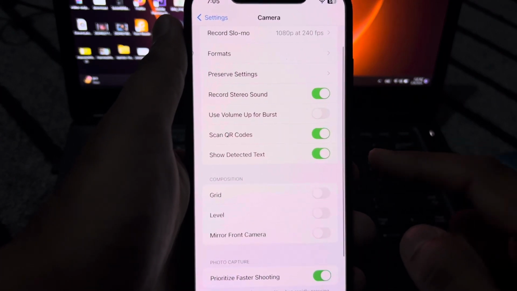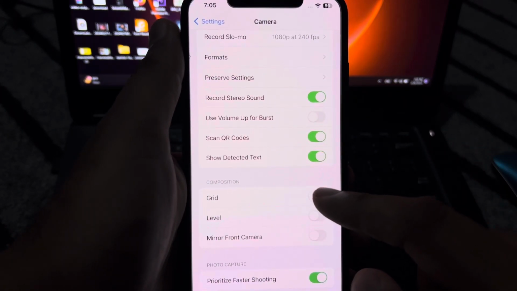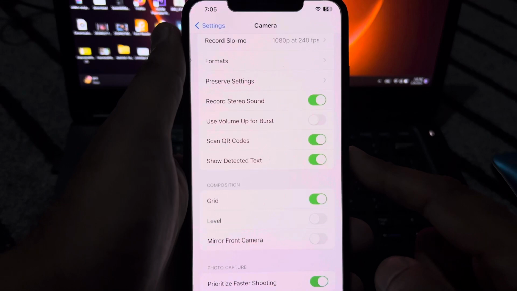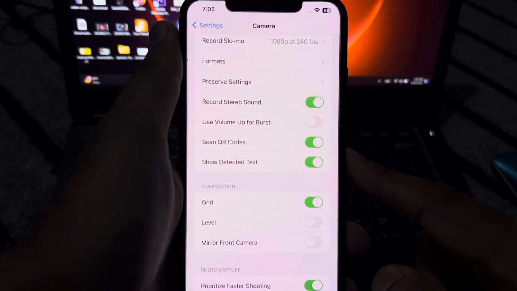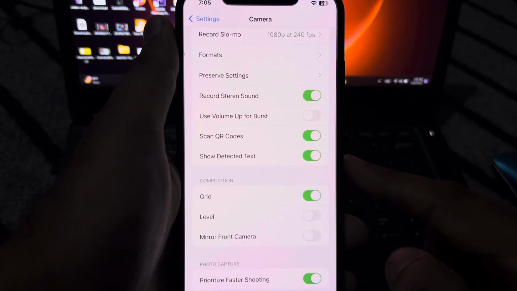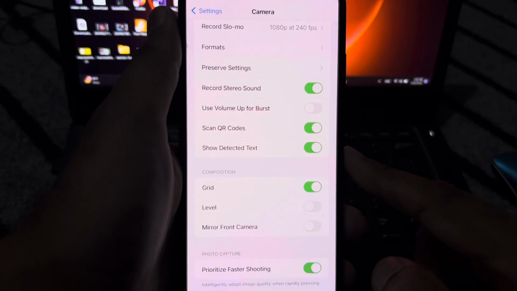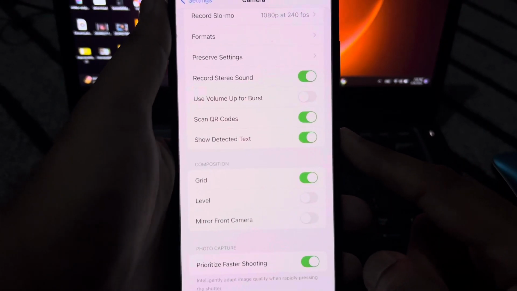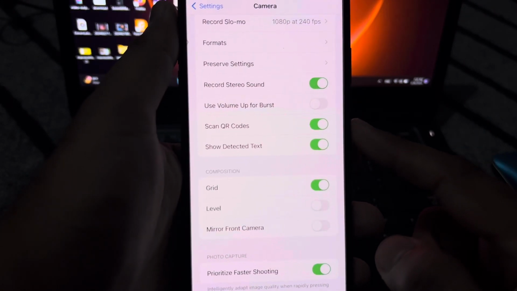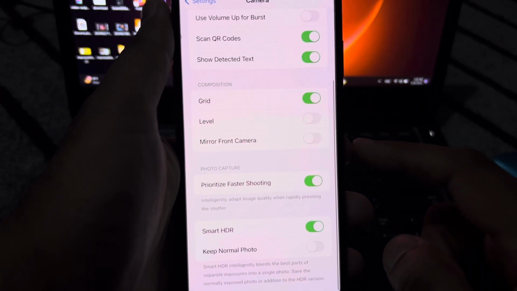Okay, as you can see, I'm showing the Grid option. Just tap on Grid and turn it on, and then select the main subject that you want to record right now in low light. Just tap the subject and it will 100% record video without the blinking issue.